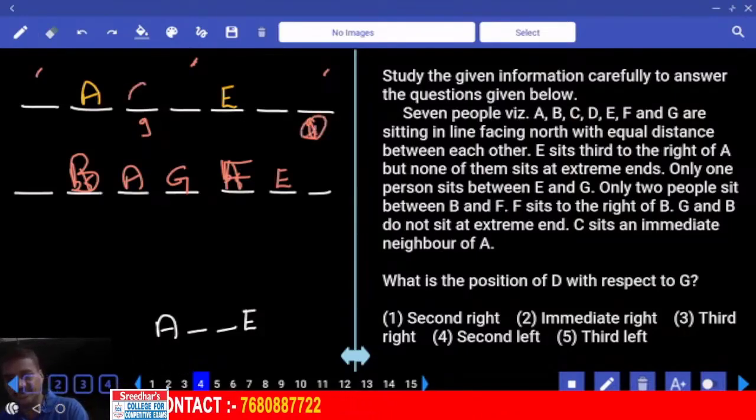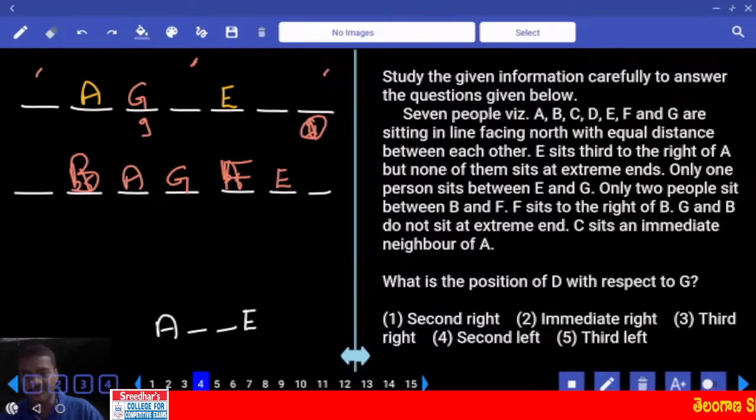And G cannot be here, G must be here. If G is here, then only one person between E and G, and 2 people between B and F. And next one, B and F only 2 people, and C is an immediate neighbor of A.